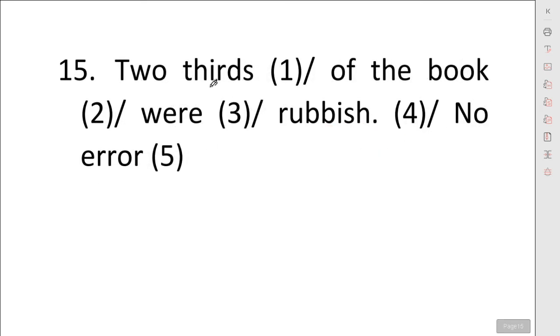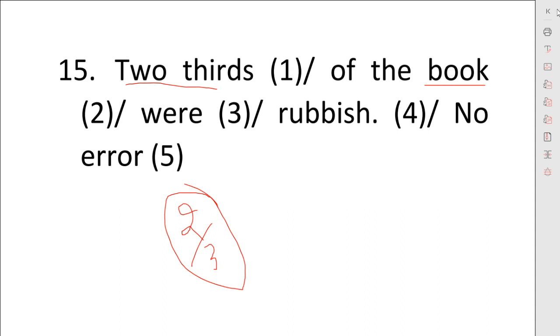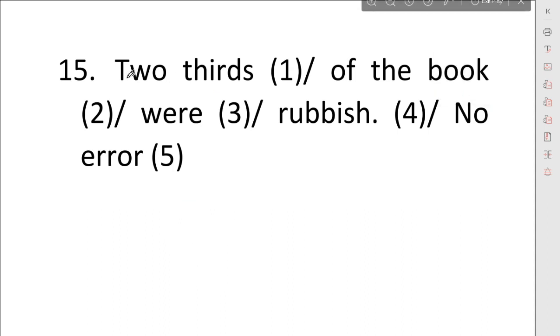Next we have: 2/3 of the book were rubbish, no error. 2/3 of the book were rubbish. 2/3. This means 2 times of 2/3 of the book. This is a part. 2/3 part of the book is rubbish. Okay, 2/3. If there would be 1/3, then s would not be there. If instead of 2 there would be 1, then s would not be there. Okay, but we have used 2, then we can use s.